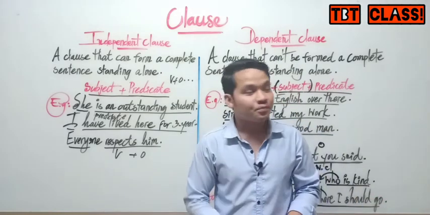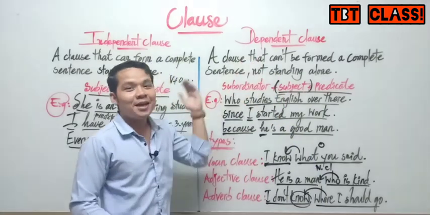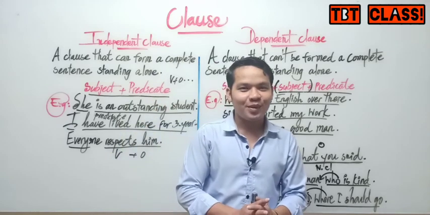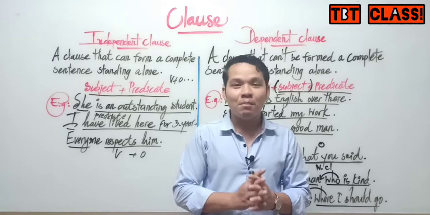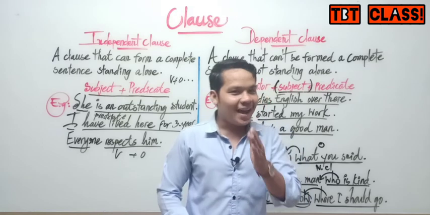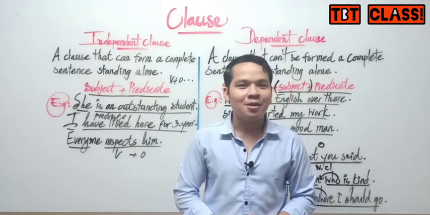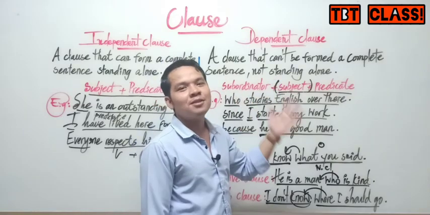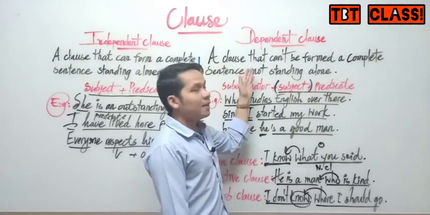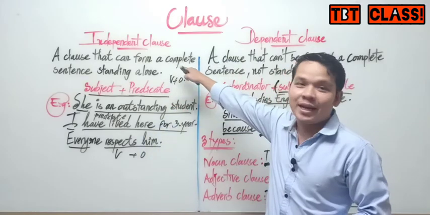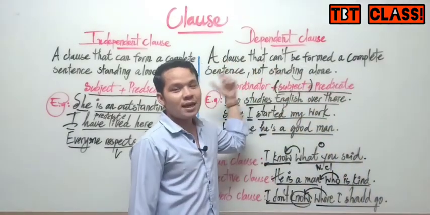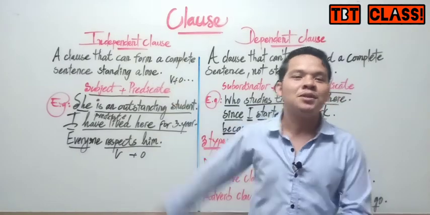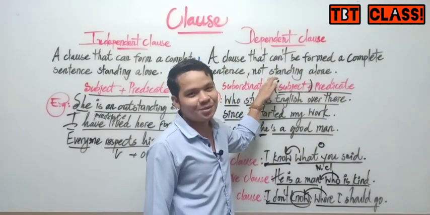When we say the sentence, we have enough idea for the listener to understand our speech easily. But a dependent clause is a type of clause that can't form a complete sentence and can't stand alone. So a dependent clause must be based on an independent clause. We use a dependent clause to give more information to the independent clause. It needs the independent clause to support it.